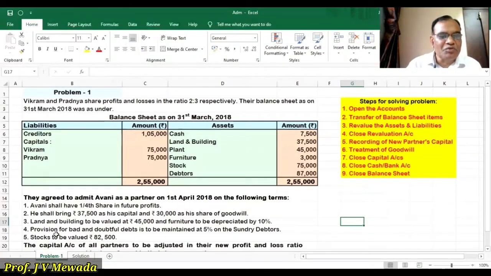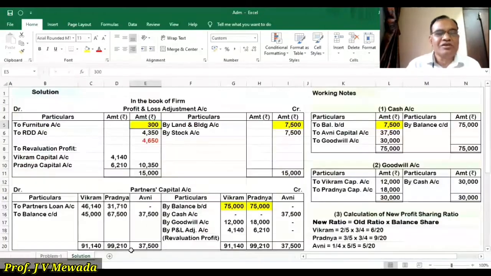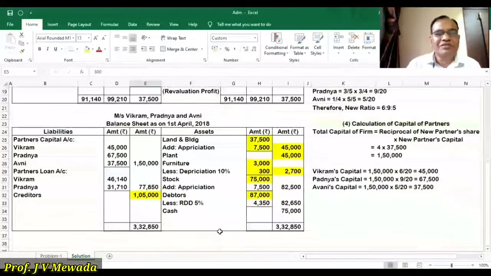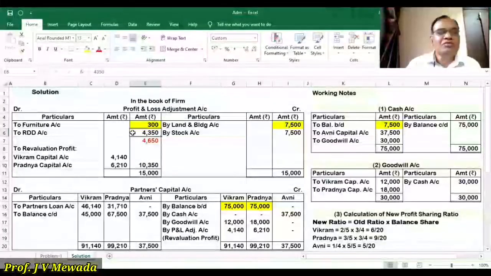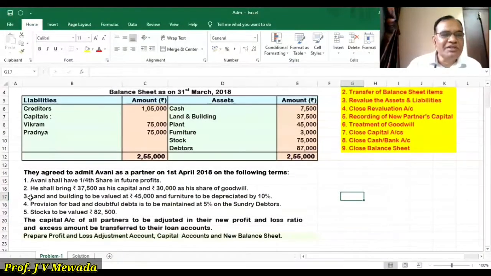Then adjustment number 4, provision for bad and doubtful debts is to be maintained at 5% of the debtors. So let us refer to the balance sheet and refer to the debtors. We are having 87,000. 5% is 4,350. So we are subtracting 4,350. In the outer column we will be having 82,650. And the second effect we will give to the profit and loss adjustment account because there is a loss on the debit side. We are having 4,350. Now our adjustment number 3 and 4 is over.